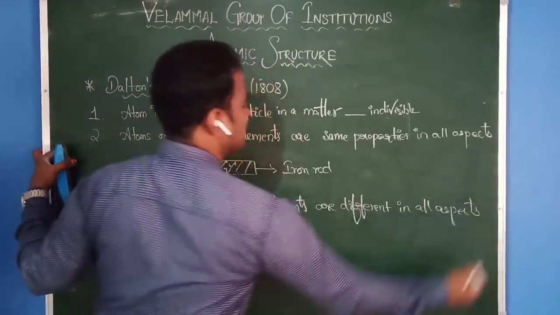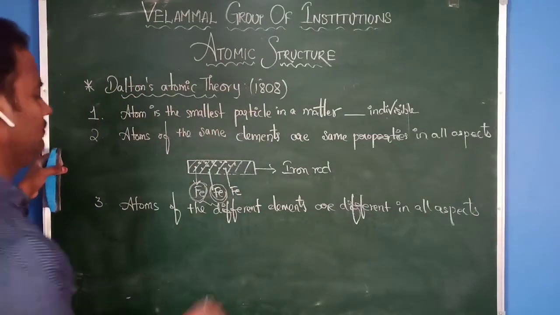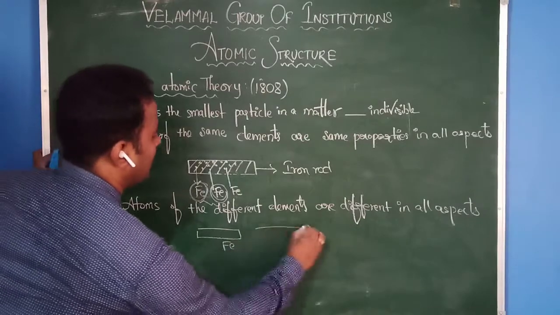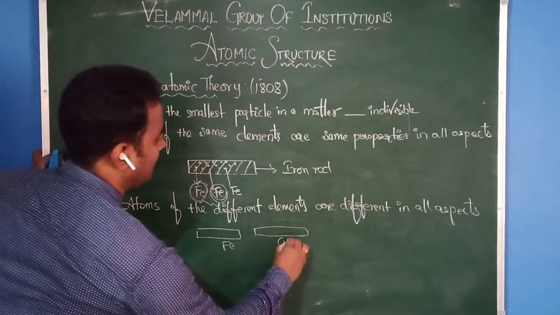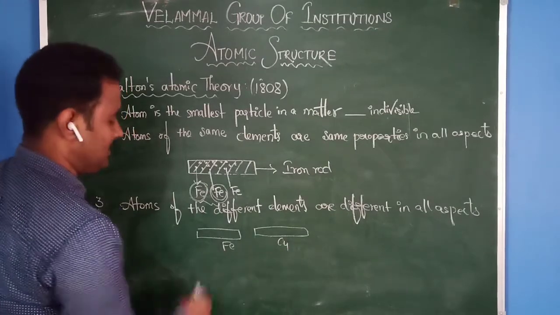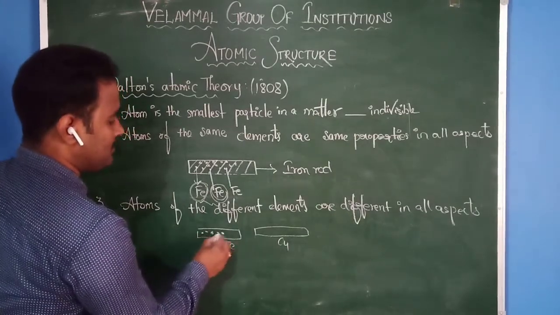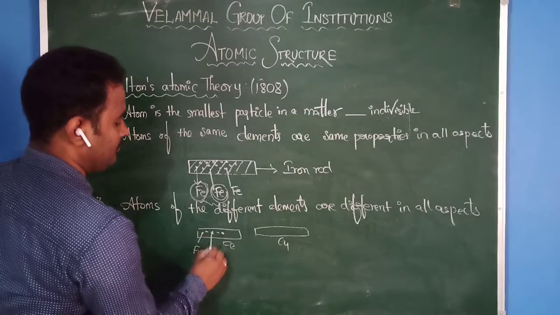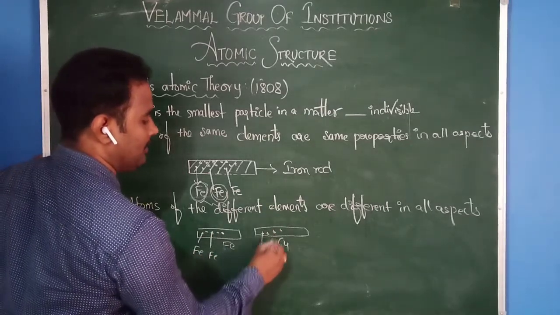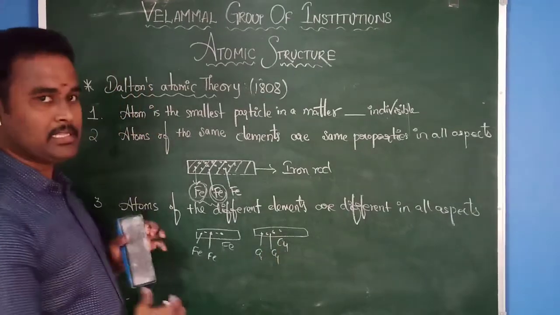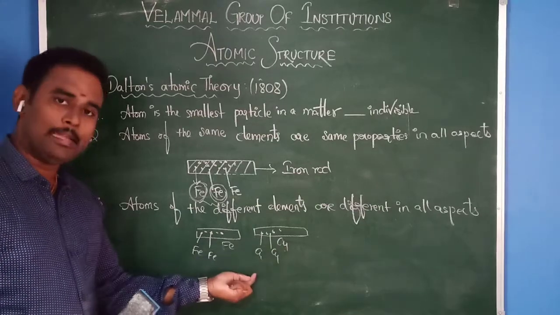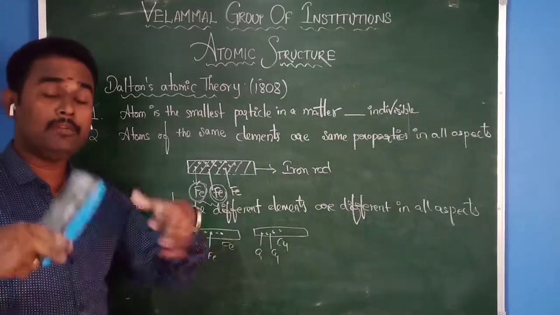Let us take two different elements. I'm taking one iron rod and one copper wire, for example. The iron rod contains small atoms of iron. The copper wire also contains small atoms. What are those? Copper. That means when you take two different elements, the respective atoms also have different properties.